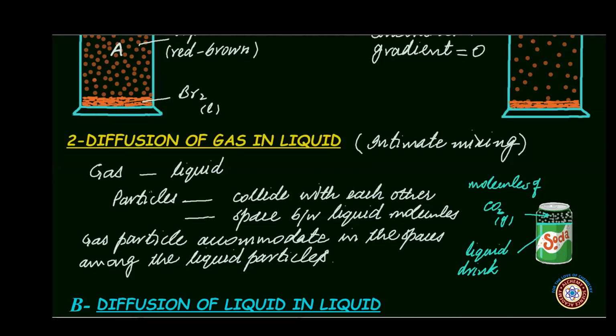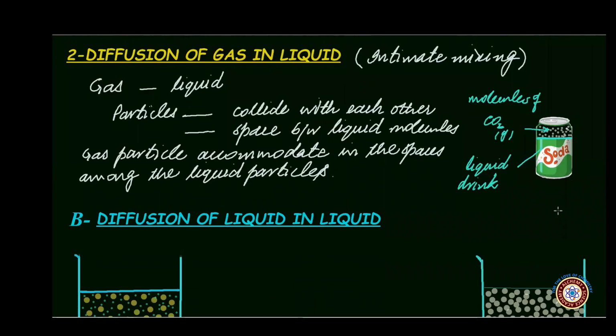When the lid is opened, pressure over the liquid drink is decreased, and as a result some of the dissolved carbon dioxide molecules, or diffused carbon dioxide molecules, escape rapidly, and in this way a hissing sound is heard when one opens a fizzy drink can.